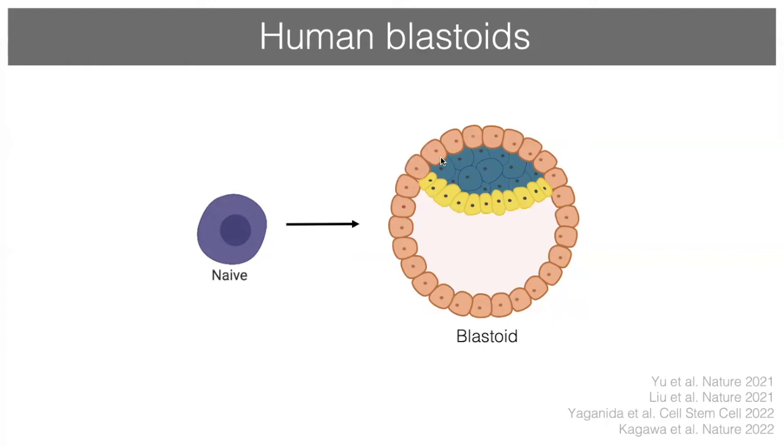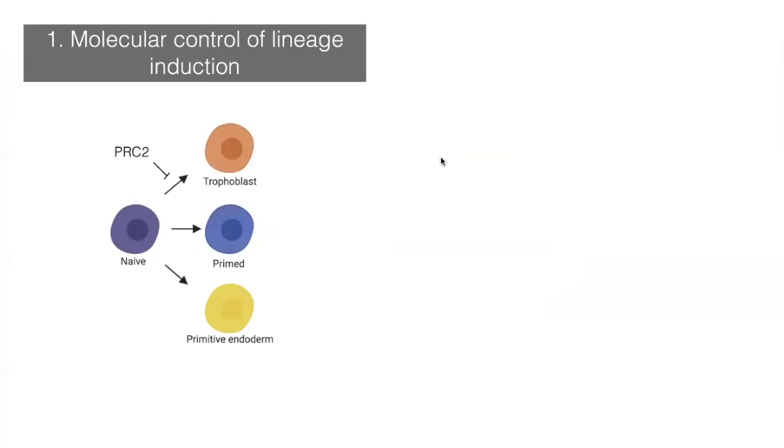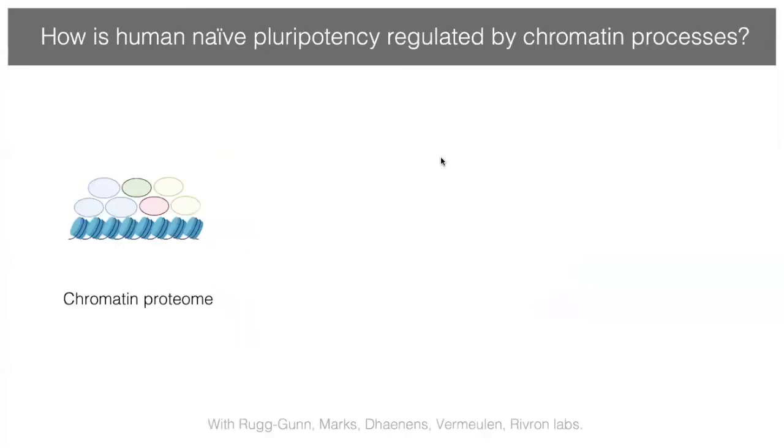But in addition, the fact that naive human pluripotent stem cells have complete lineage potential has led to a hypothesis that perhaps the cells are unrestricted epigenetically and devoid of any barriers that oppose alternative cell-fate induction. However, as I'm now going to tell you in the first part, we identified that this is not the case because we found a chromatin barrier that opposes naive to trophoblast fate conversion. So this was an exciting collaboration with multiple laboratories, including the laboratory of Peter Rugg-Gunn, Henrik Marks, Martin Denis, and also involved Michiel Vermeulen, Nicolas Rivron, and others.